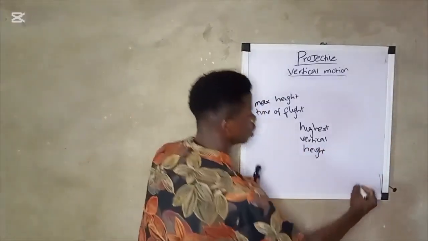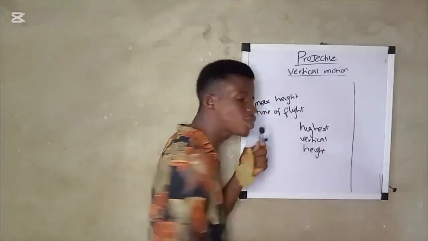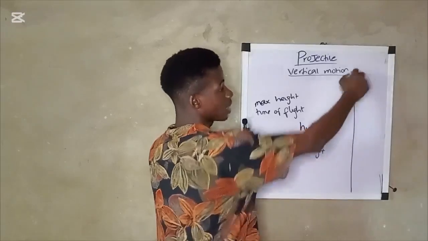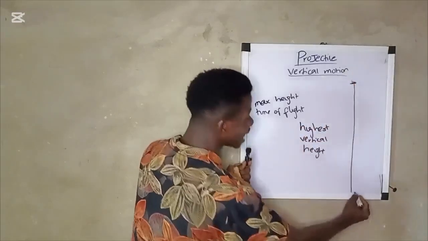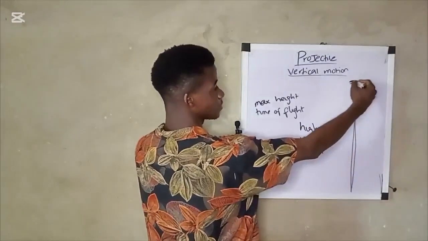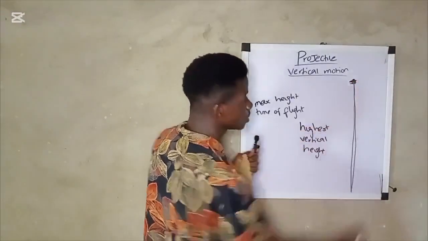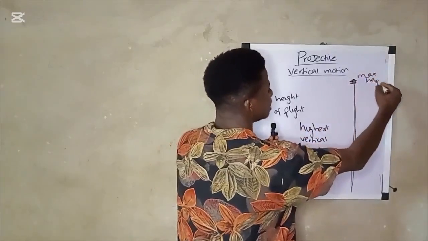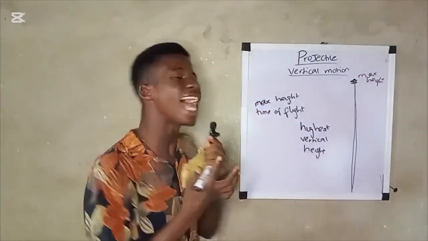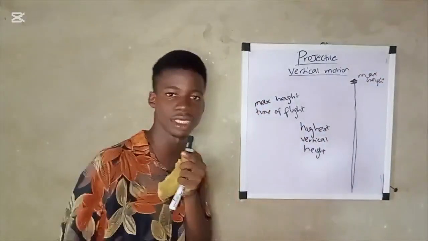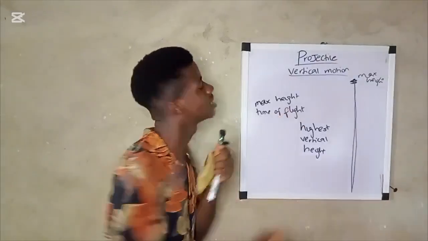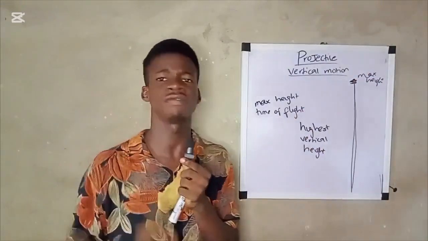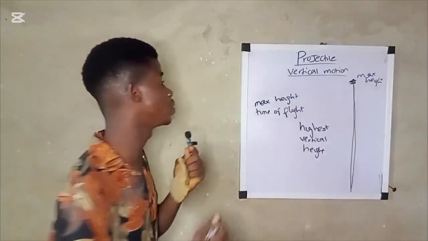Maximum height is the highest vertical height reached by a body. For example, you throw a stone upward to get to a particular height, where beyond this height the stone cannot move. So the highest vertical height reached by a body before it falls to the ground, that height is known as maximum height. Okay, so the highest vertical height reached by a body before that body returns to the ground is known as maximum height.